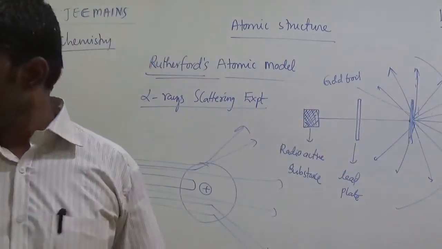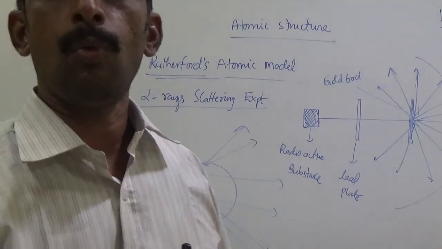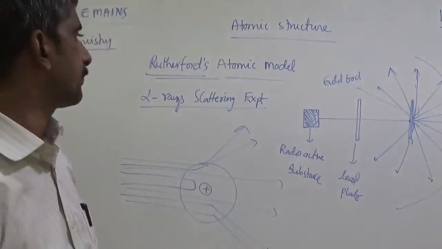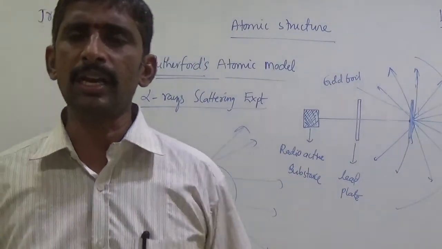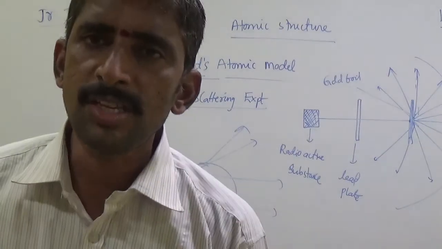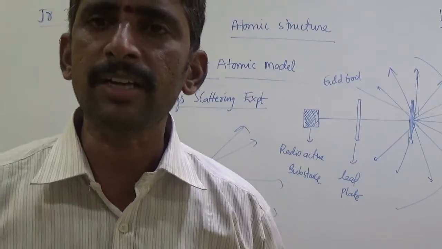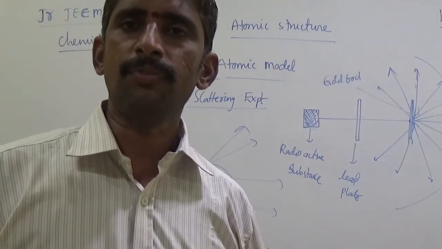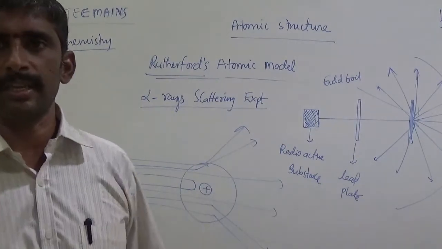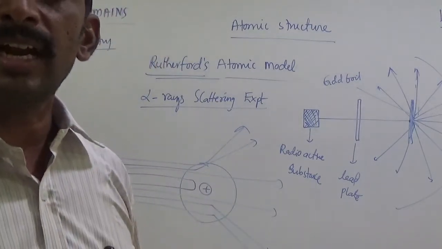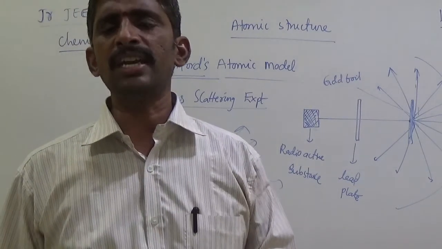Okay, Rutherford alpha ray scattering experiment. From this experiment, what did he observe? According to Rutherford's theory, the atom is spherical in shape. The central part of the atom is known as the nucleus. The nucleus contains nucleons.